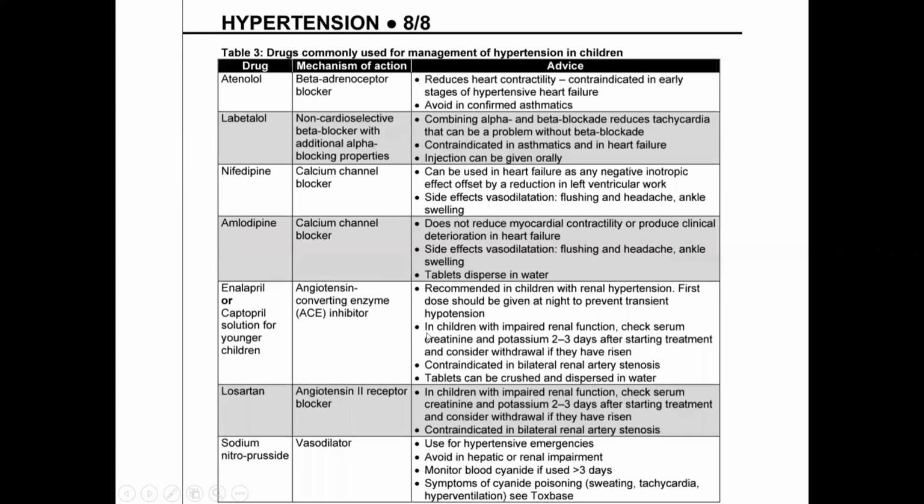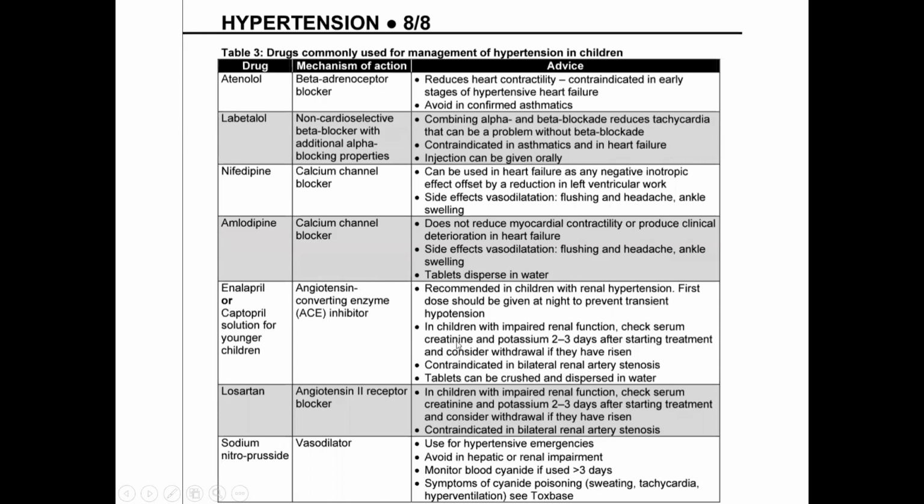And in children with impaired renal function, you can give this for renal hypertension, but you have to monitor these children also, because at first you should check serum creatinine and potassium 2 to 3 days after starting the treatment, and consider withdrawal if they have risen. That means you should give the treatment with ACE inhibitor in patients with renal hypertension, and you should give the first dose at night to prevent hypotension.